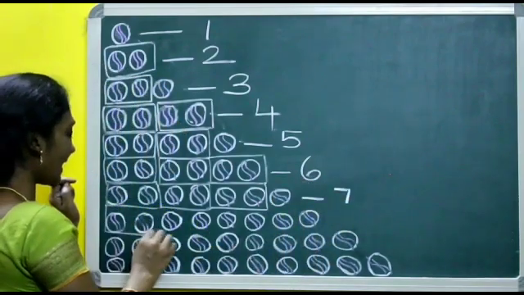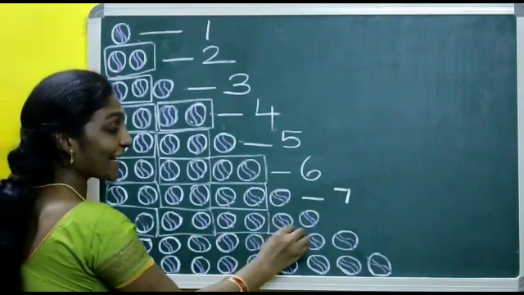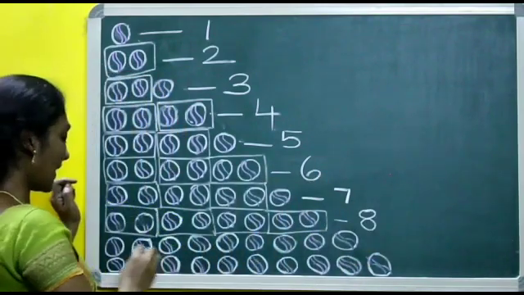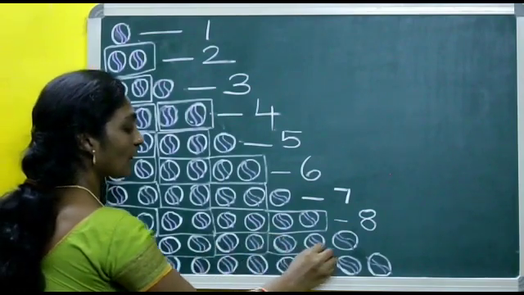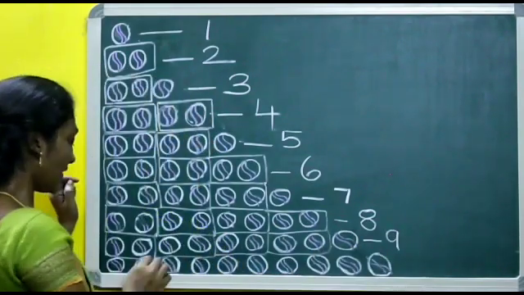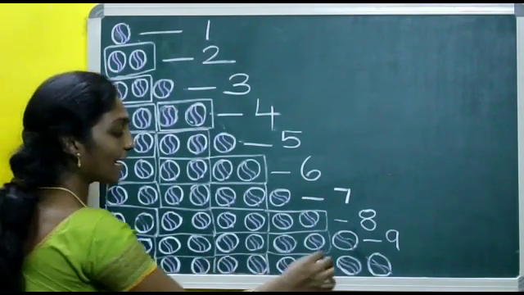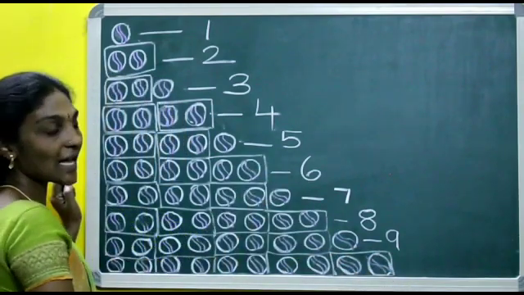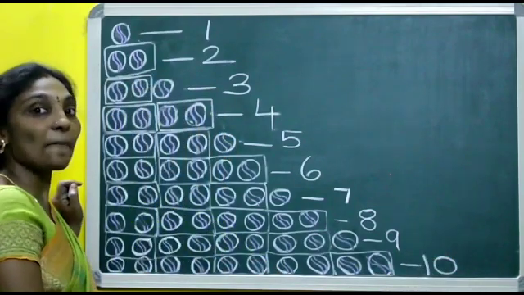Next, for 8. Yes. We can make a pair. Next for 9. For 9, no, we cannot make a pair. For 10, yes, these two as a pair. These two we can make a pair. These two we can make a pair. And these two also we can make a pair. So the number 10 can be made as a pair.